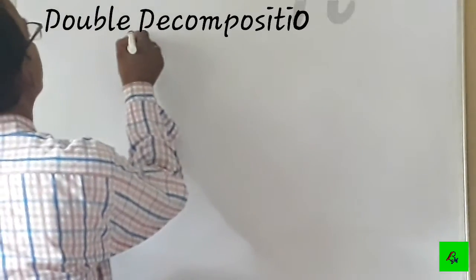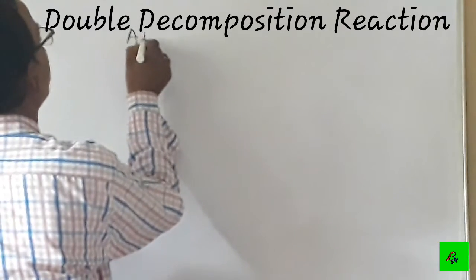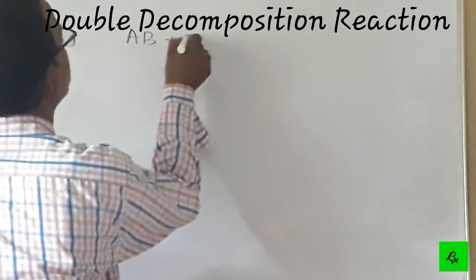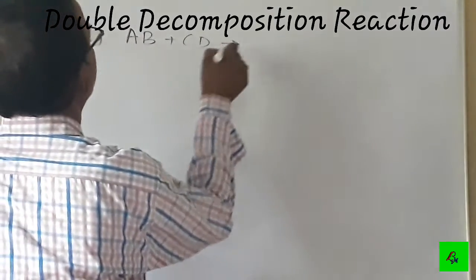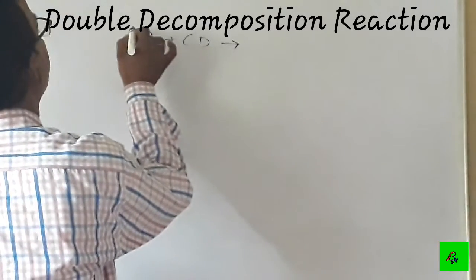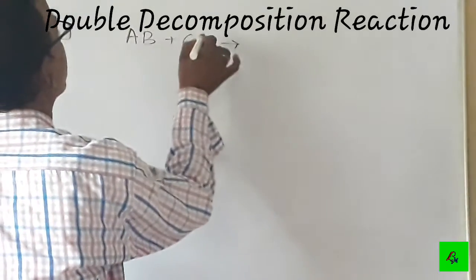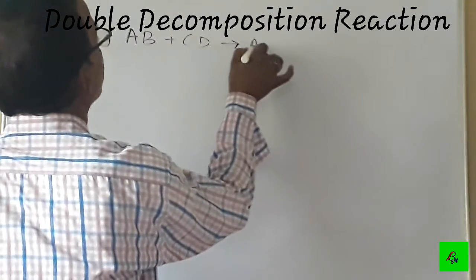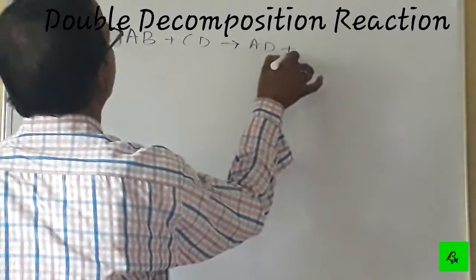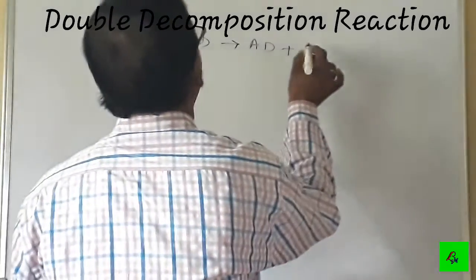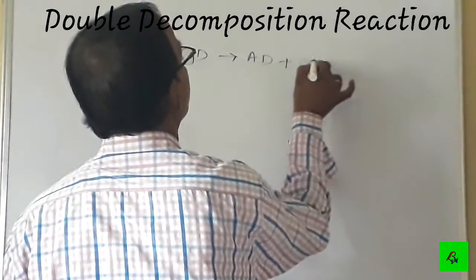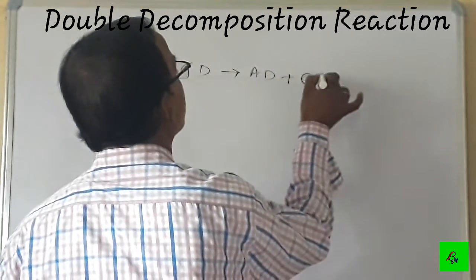So if we take AB reacting with CD, it gives first A. If it is the cation, A will react with the anion part, AD plus CB will be formed.